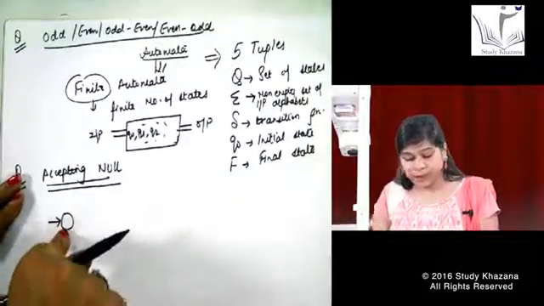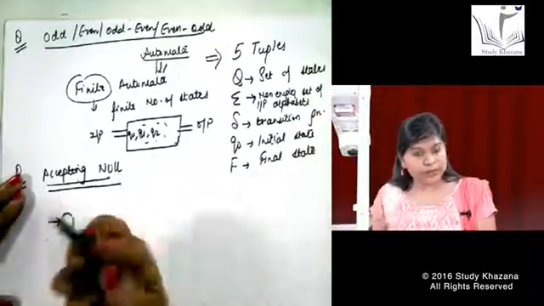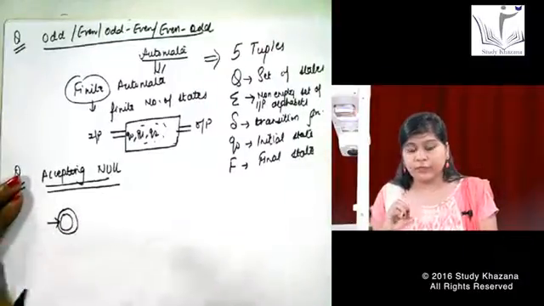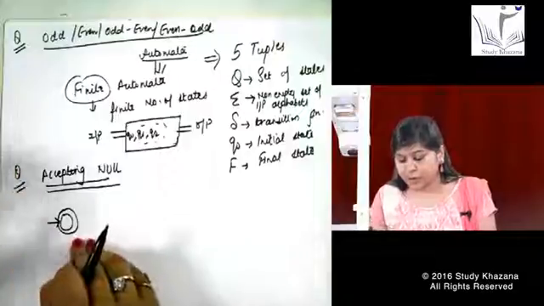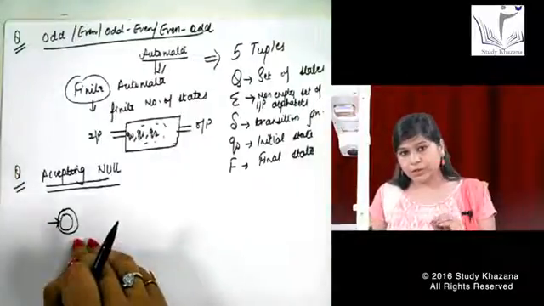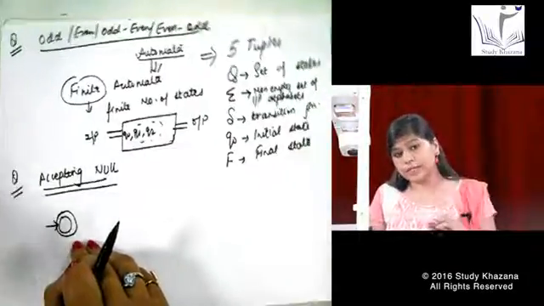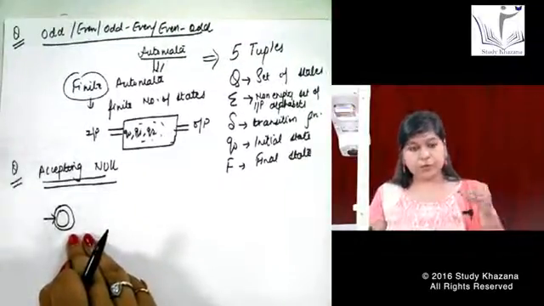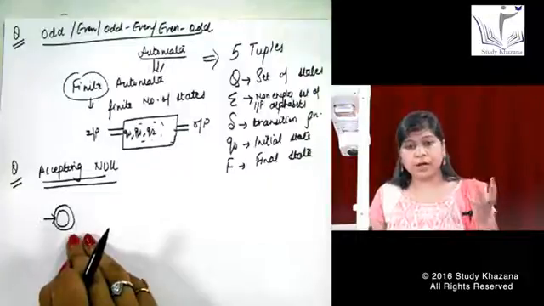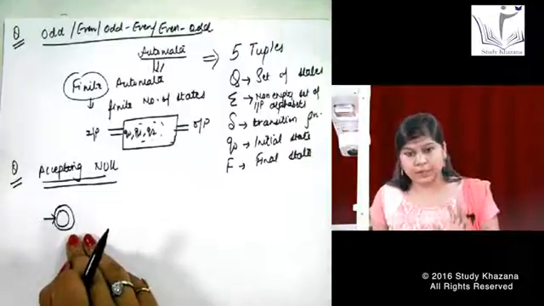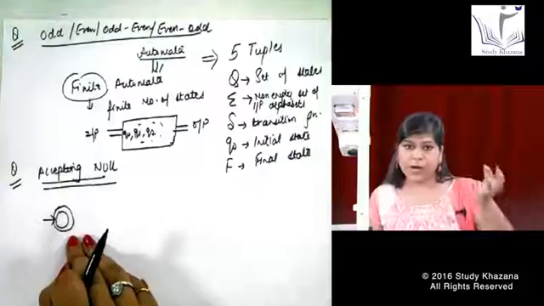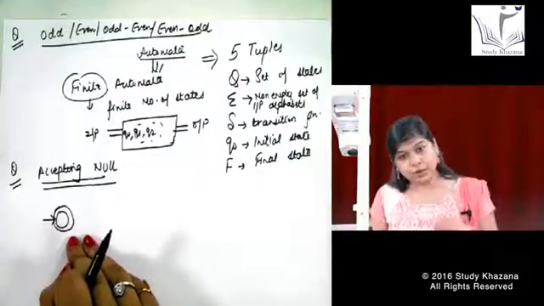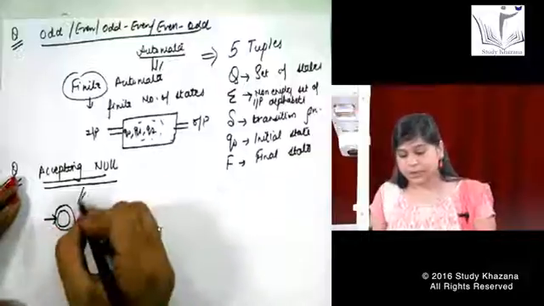I want this machine to accept nothing but the null itself. So I will make this only my final state. See, this is a very good shortcut. I started with my initial state and I made that state only my final state. That means if I wanted to go from Delhi to Goa, but I wanted my destination to be Delhi itself, I would not be going to Goa, I will be standing where I was. This is my initial place and this is only my final place. So this is your accepting null state.